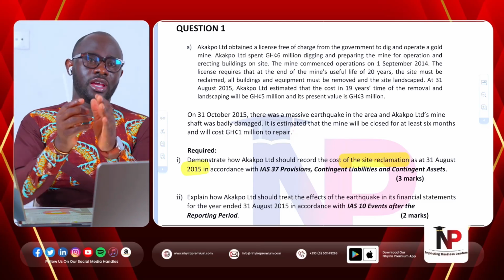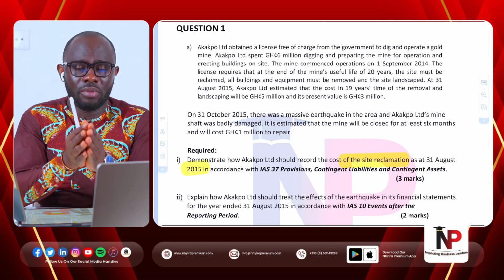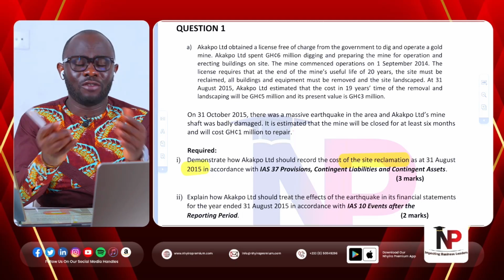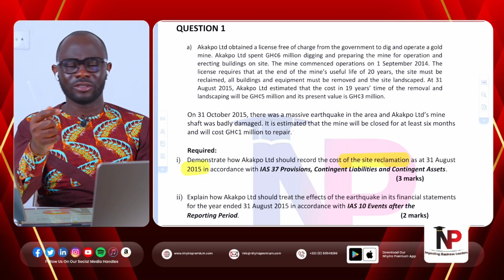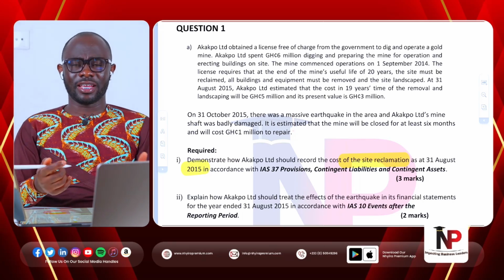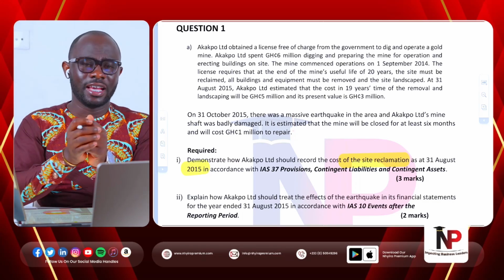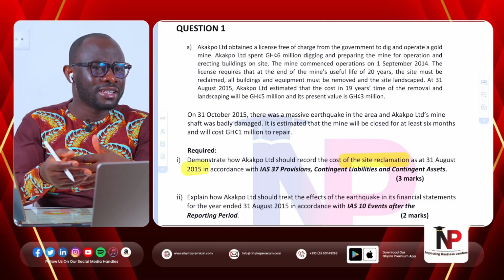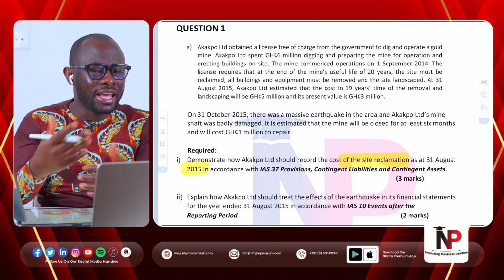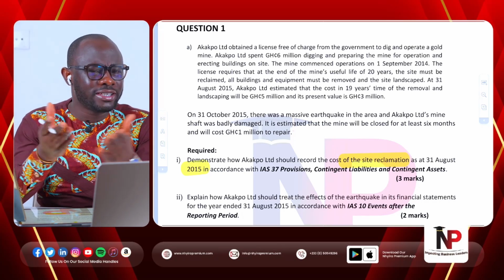Then number 3, repairs, major repair cost. Normally, we said that for major repairs, it doesn't meet the recognition criteria because if an entity sits down and says, oh, we've bought this asset, it is our goal that every 2 years we will be replacing the asset or we will be overhauling the asset, that is your decision.